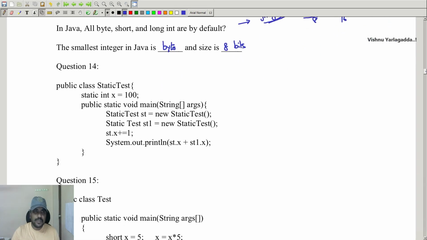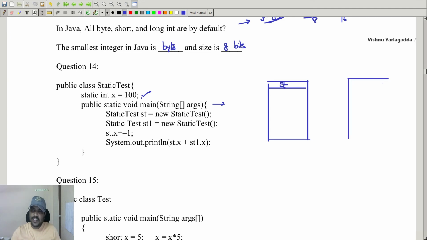Fine. The next one is StaticTest. So static int x equal to 100. Fine. Anyways, first we are starting from here. So StaticTest st equal to new StaticTest(). So I'm going to allocate memory for st. This is one object of one class, pointed to by st. And StaticTest st1 equal to new StaticTest(). I'm going to create another one.